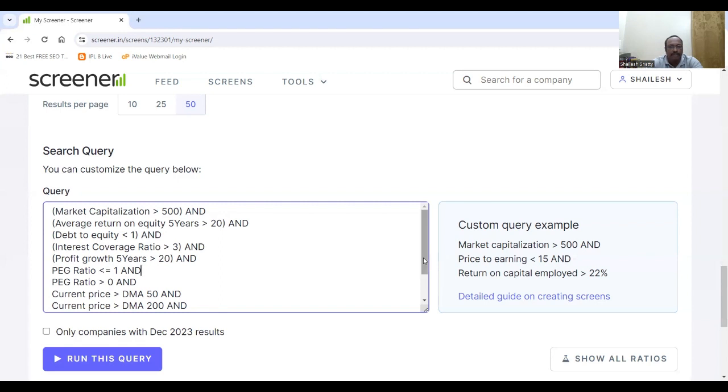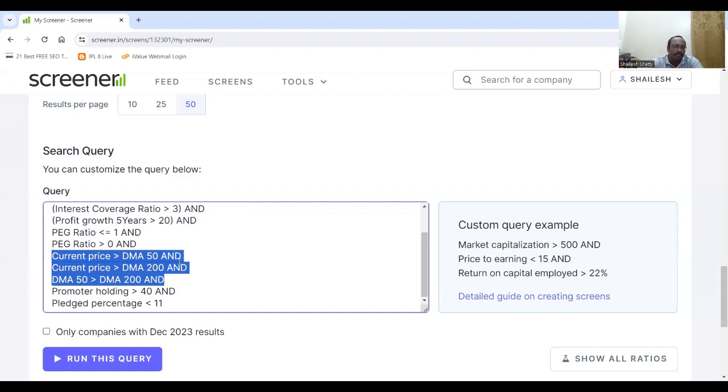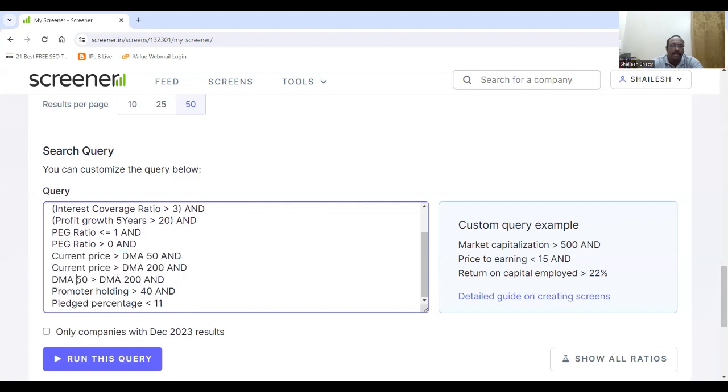The next 2 parameters are the technical parameters, which ensure that the company is in an uptrend. So here it basically means that the price is above the 200-day moving average, and the 50-day moving average is above the 200-day moving average.